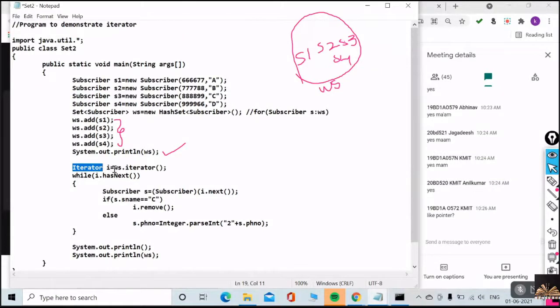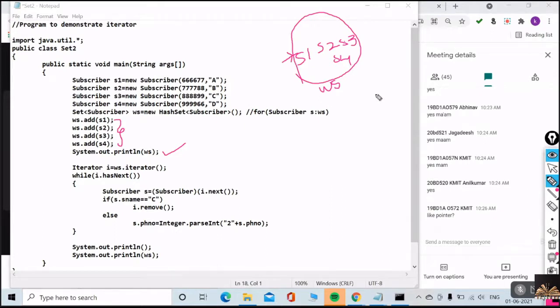Yes, very good. It's like a pointer. It's an iterator pointer. By this, you will create an I pointer. I is an iterator pointer which points to your WS. If you think like this, I is an iterator pointer which points to your hash set, WS.